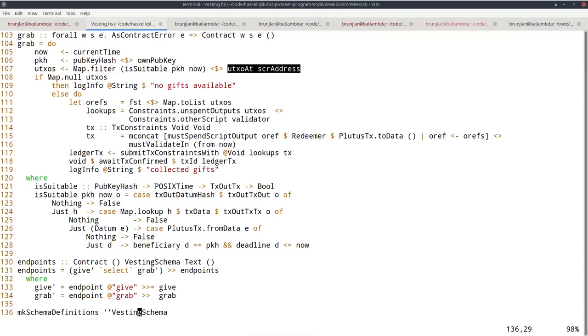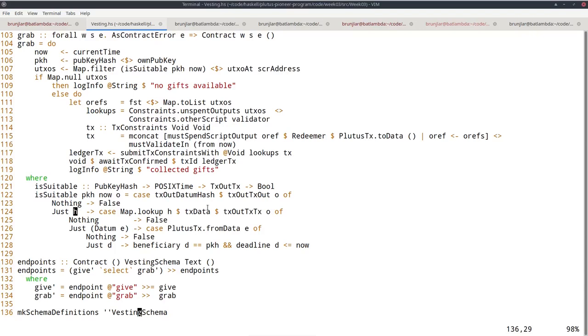So I get such a UTXO, and then I first check the datum hash, and if I find it, I try to look up the corresponding datum.